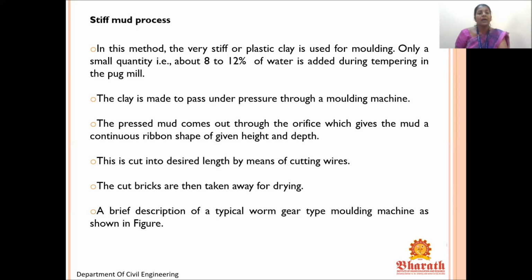Stiff mud is nothing but very stiff or plastic clay used for molding. Only a small quantity, that is about 8 to 12% of water, is added during tempering in the pug mill. So the water percent added in the pug mill will be very less. The clay is made to pass under pressure through a molding machine. The pressed mud comes out through the orifice, which gives the mud a continuous ribbon shape of given height and depth. Outside of the pug mill, it will come out through the orifice. This is cut into the desired length by means of cutting wire. The cut bricks are then taken away for drying.